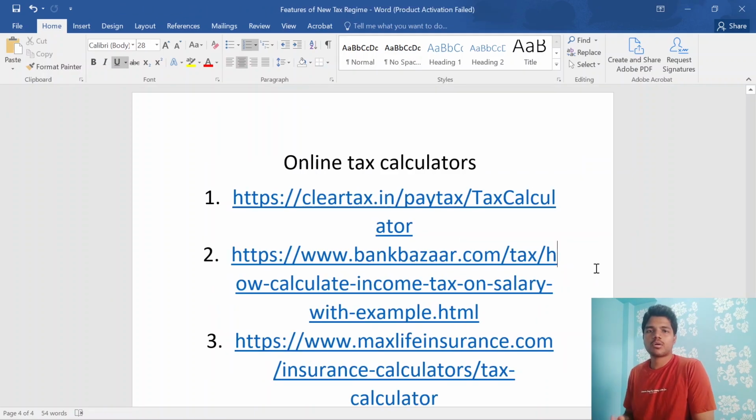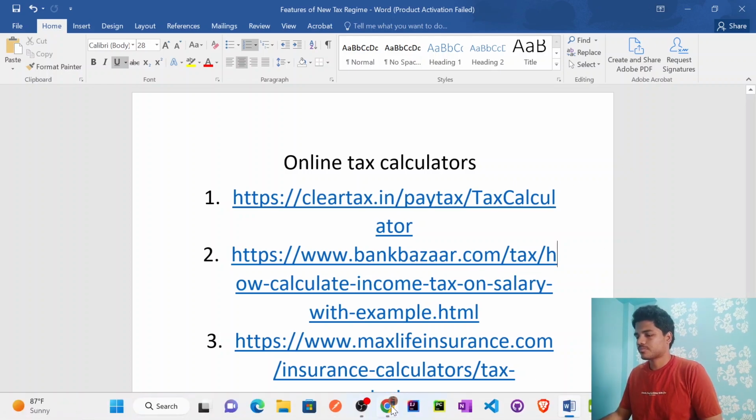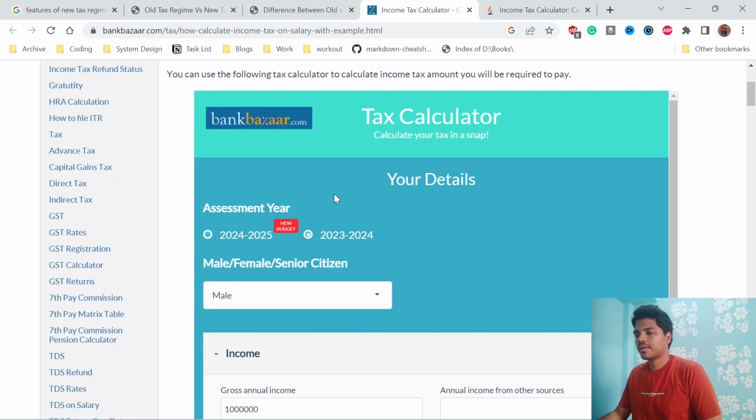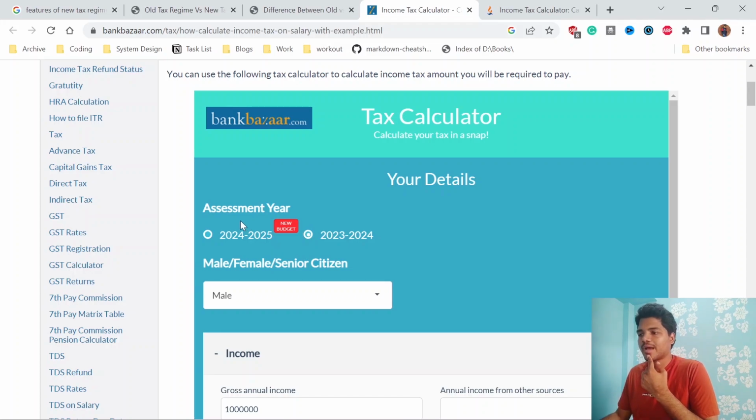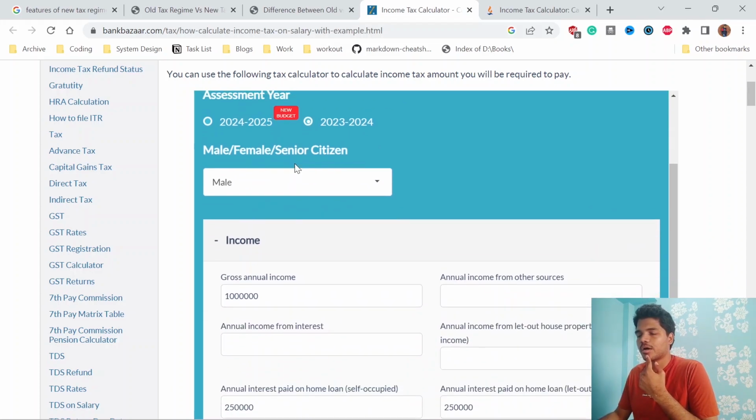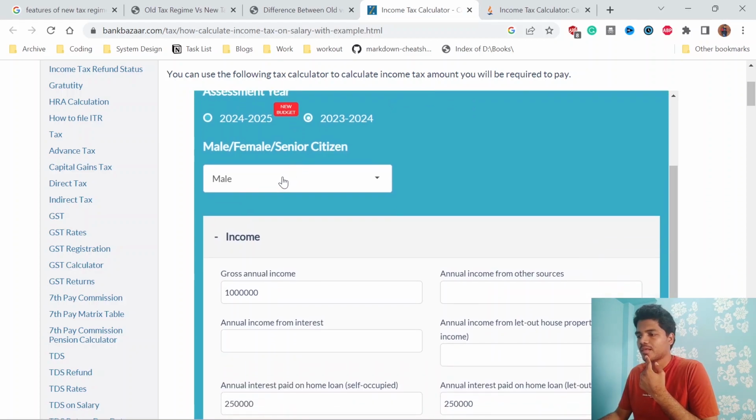Now let's see some of the online tax calculators so that we can get a clear idea of the difference between the new tax regime and the old tax regime. I have taken some calculators from Bank Bazaar and also from Max Life Insurance. Let's see Bank Bazaar first, with the new tax regime for pre-budget.